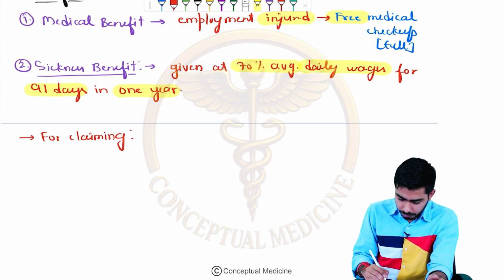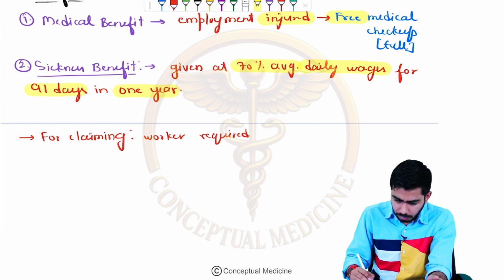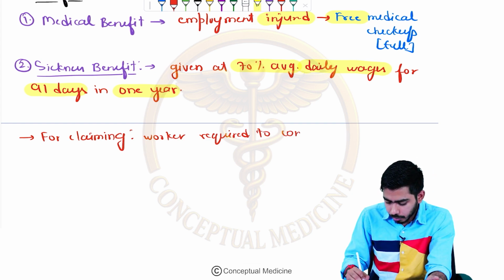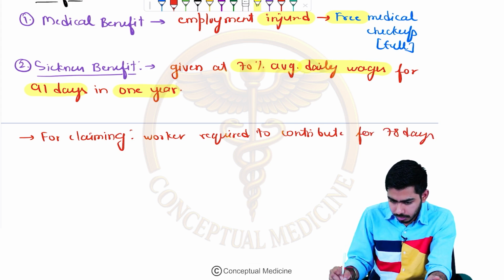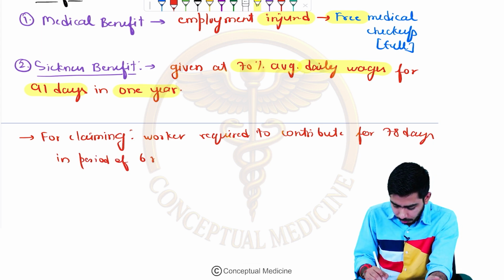So the worker is required to contribute for how many days? 78 days, in a period of 6 months.